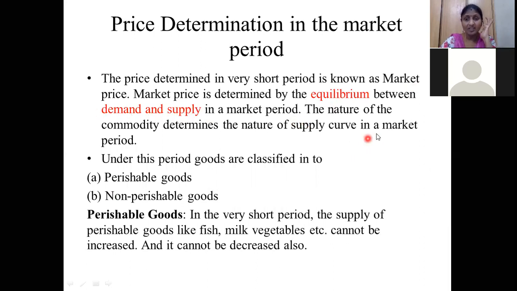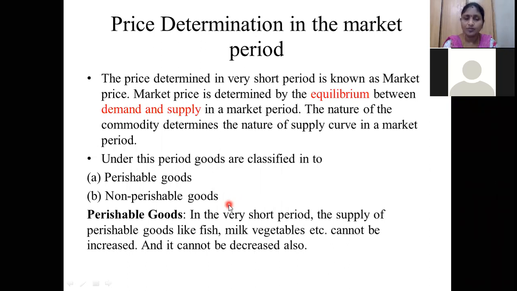Okay. So what other things do we require here? The nature of the commodity determines the nature of the supply curve in the market period. Whatever commodity we are taking, its nature is going to determine the nature of the supply curve in the market period. Under this period, the goods are classified into two types.